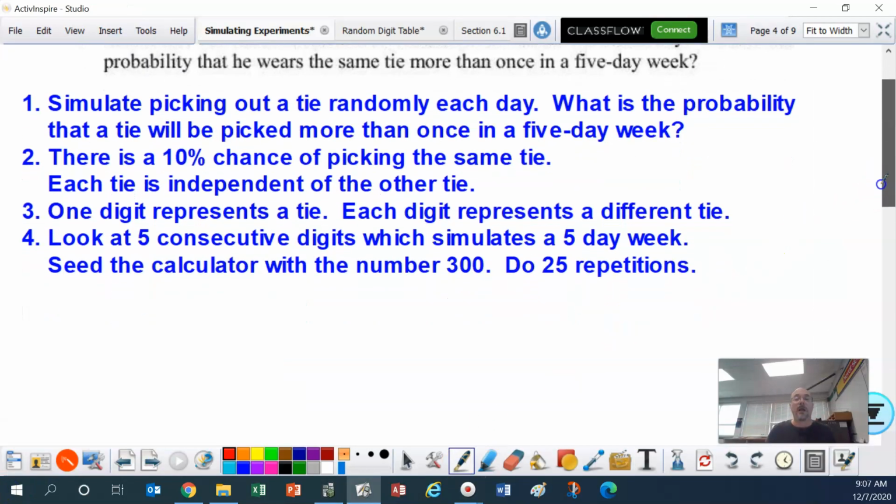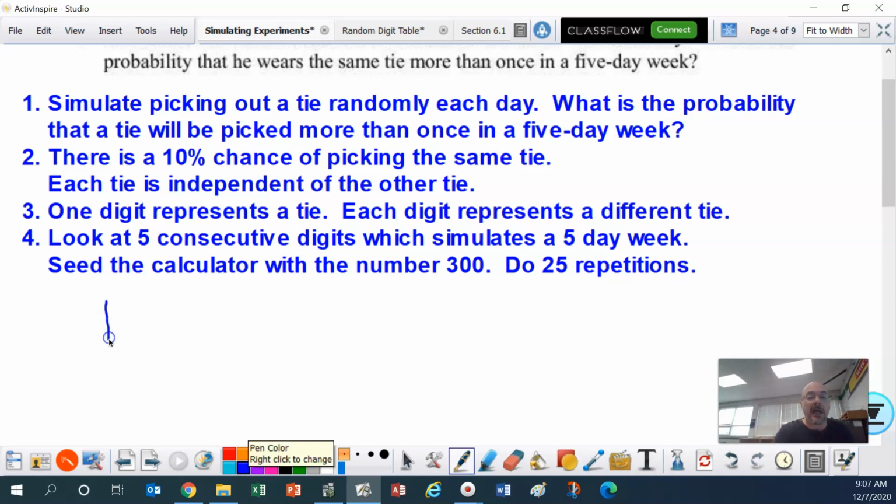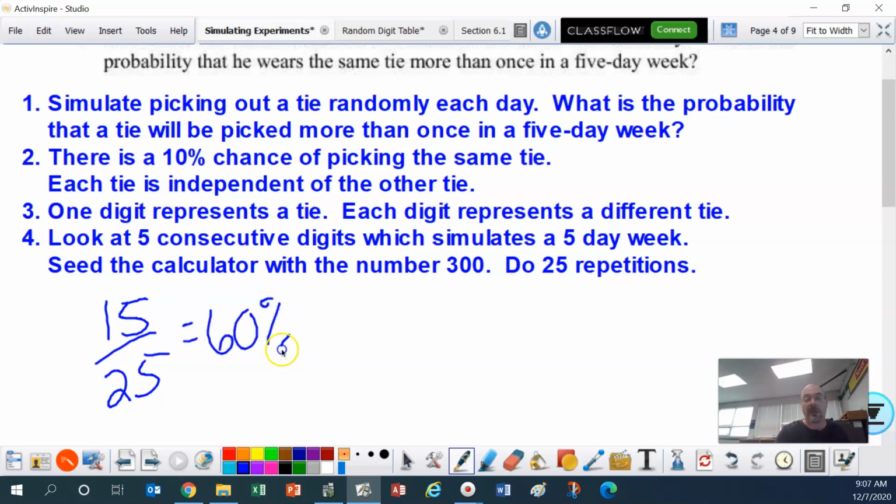All right. Hi, so hopefully I didn't mess up. Okay, there's always that possibility, folks, so hopefully I didn't. This is what I came up with for the conclusion. I came up with 15 times out of 25 he wore the same tie more than once, okay, which I got as 60%.